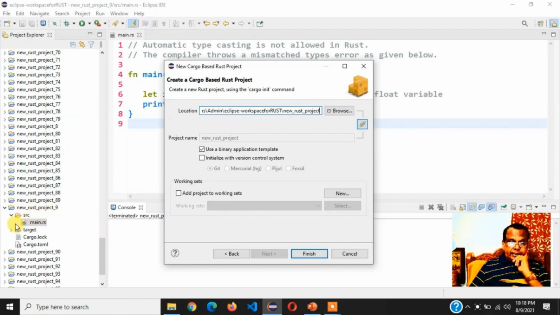In that there is a src directory. Inside src you have this main.rs file. You are writing your code in this main.rs. For every program you have to create a separate project, and then in the src directory's main.rs you just type the code that you want. Then you compile it.